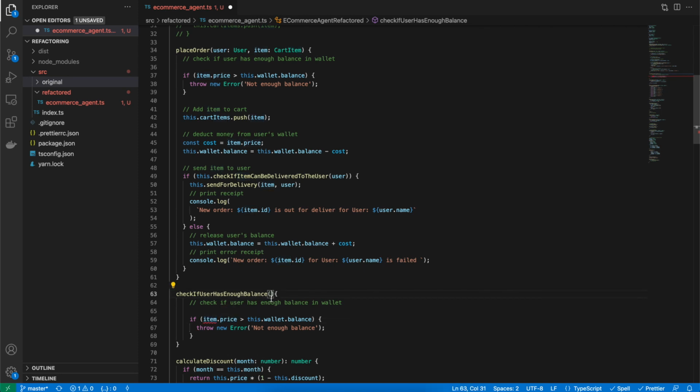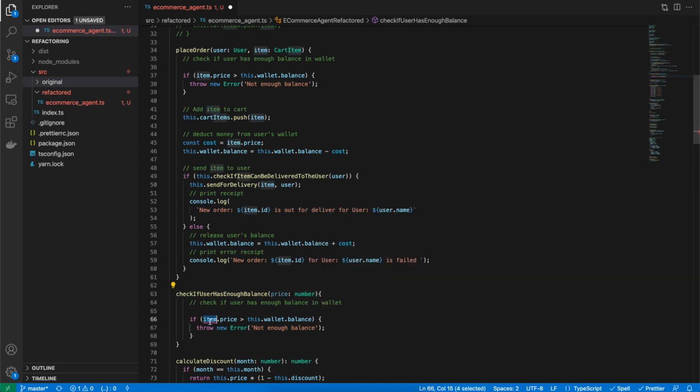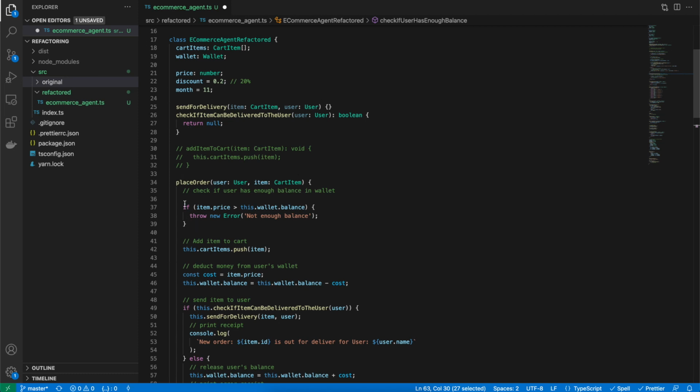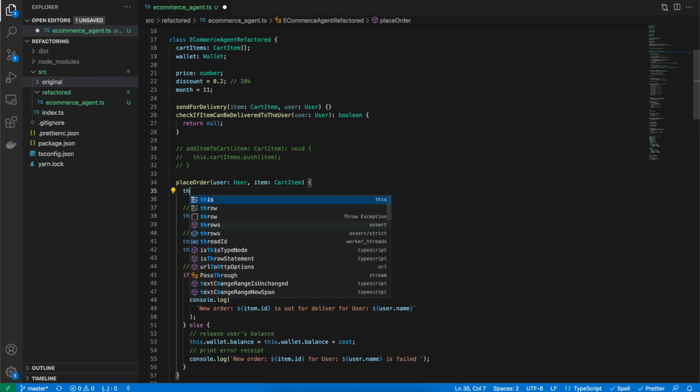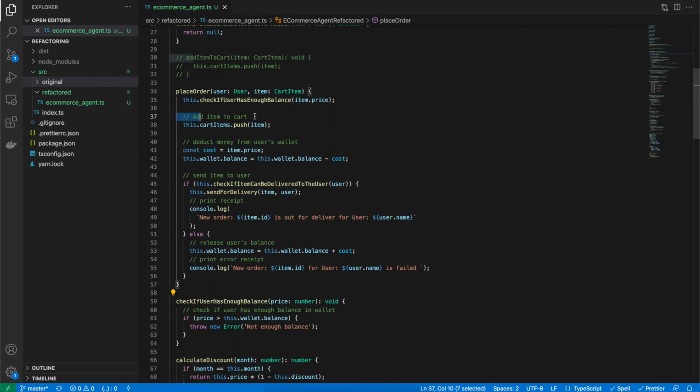So I can say price, which is of type number, and that's it. Now I can remove this code and say this dot check if user has enough balance, and I'll send the item dot price. All right, what's the next one?